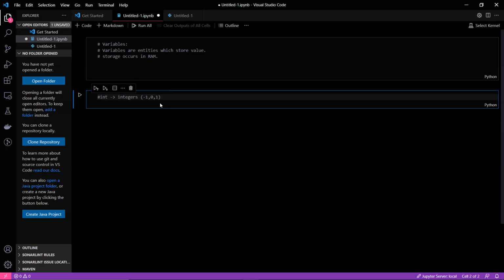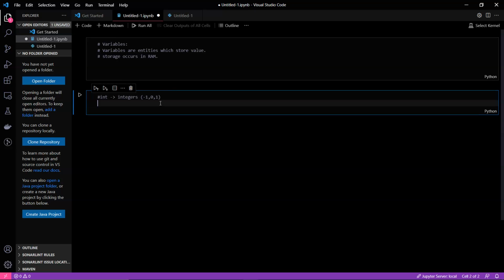In integers we don't have any real numbers. Real numbers are numbers with a decimal point, and in Python or any programming language we call them floats.